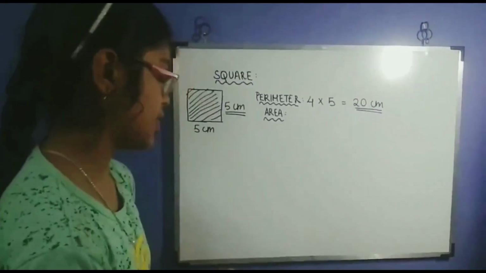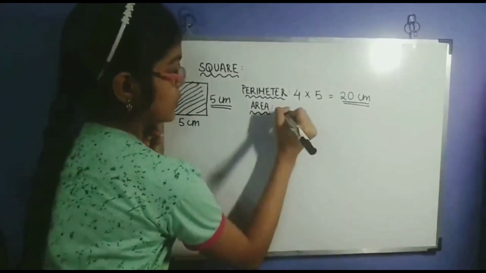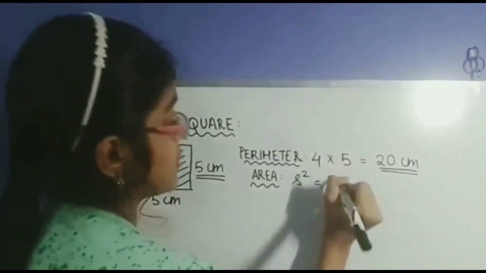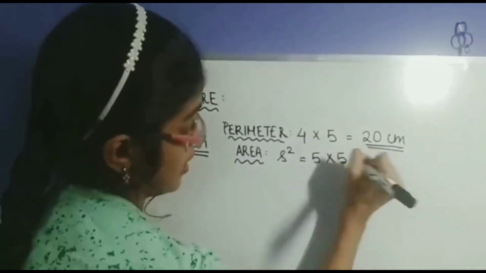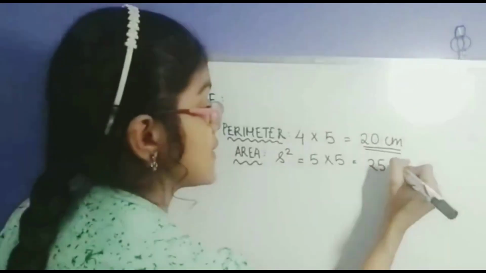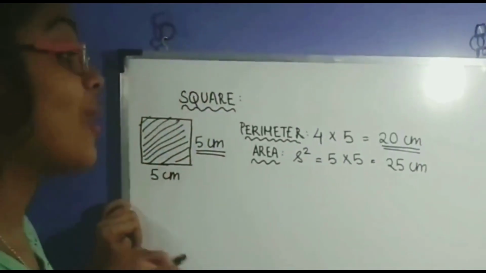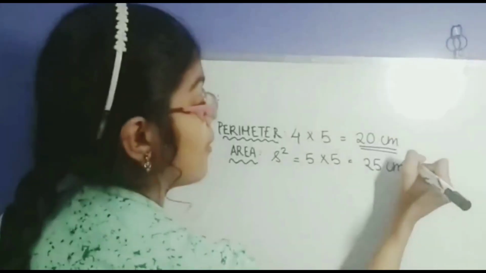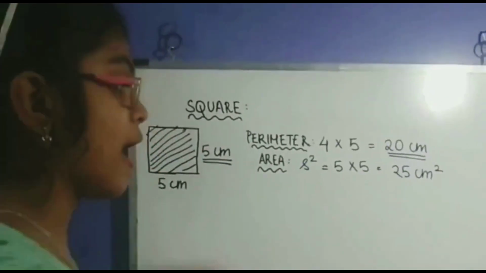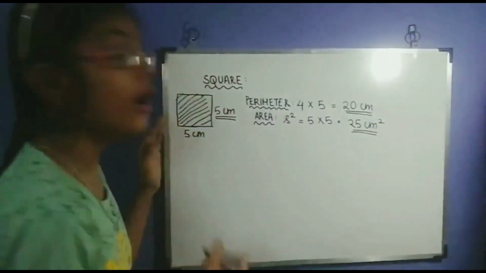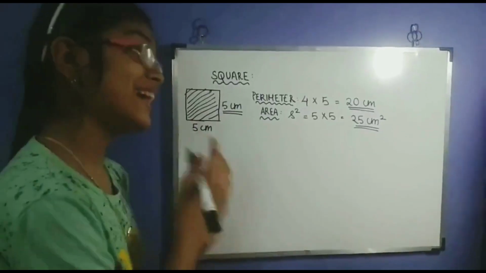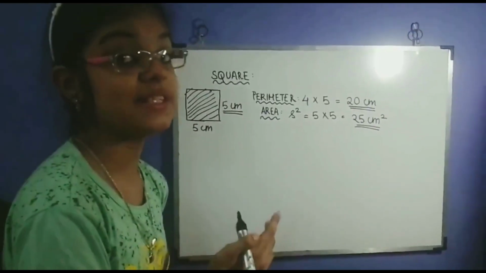Now let's find the area. We're going to use the formula side squared. And so that's basically 5 times 5, which is 25. Remember the unit, centimeters, but when we're finding area, we have to put centimeter square or unit square. So, for this particular square, the perimeter is 20 centimeters, while the area is 25 centimeters squared.